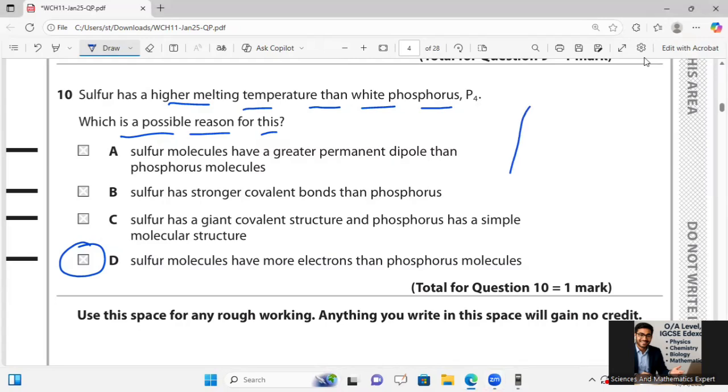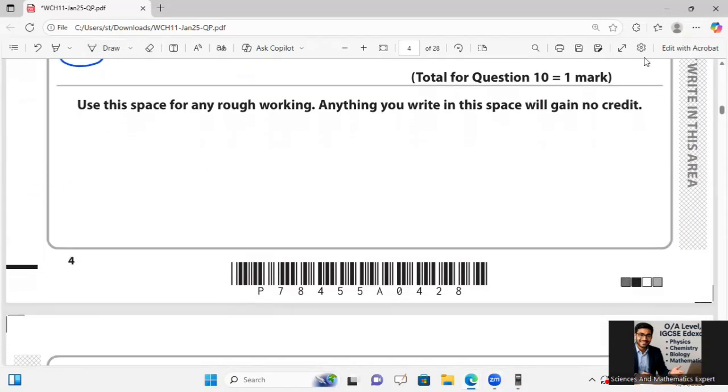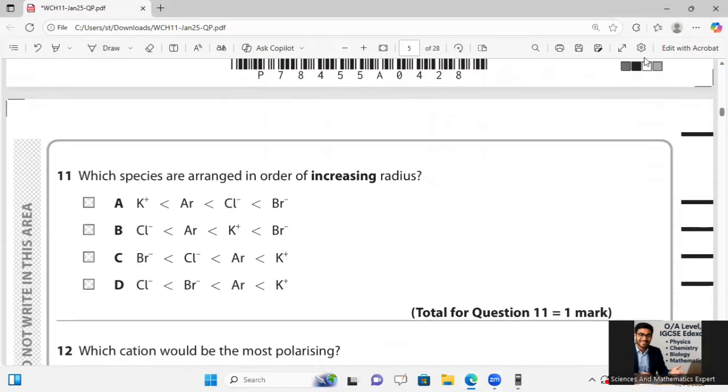Okay, now he has given us this space for rough working. Anything you write in this space will get no credit. Okay, which species are arranged in order of increasing radius? So we should observe for this question that all are isoelectronic, with 18 electrons: krypton, potassium, argon, chloride ion, and bromide ion. I will say that all are isoelectronic with 18 electrons.